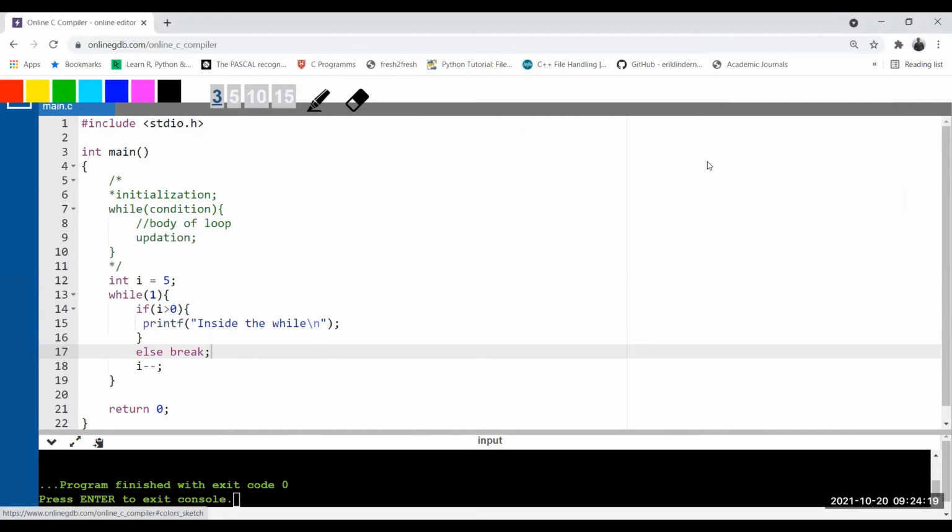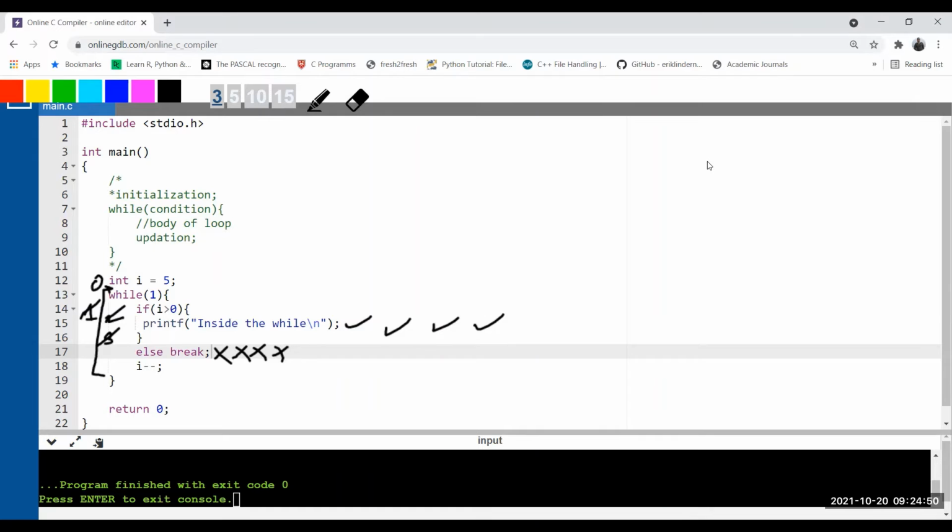So now next what will happen? Once i becomes 4, it will go up again. So there is no condition, just 1 means true. 4 greater than 0, yes, it will be printed. Then else will not execute. i minus minus, i becomes 3. Printed. Else not executed, i minus minus, i becomes 2. Printed. Else not executed, i minus minus, i becomes 1. 1 greater than 0, yes, printed. Else not executed, i minus minus, now i goes to 0.